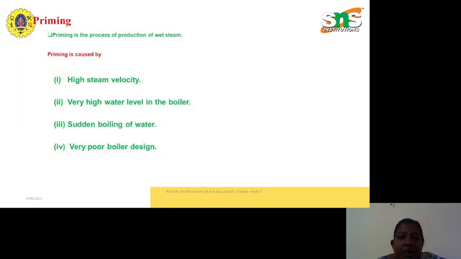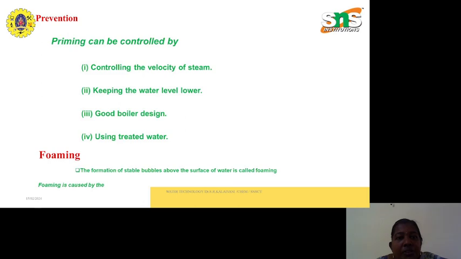First one is priming. Priming means production of wet steam. Priming is caused by high steam velocity, very high water level in boiler, sudden boiling of water, very poor boiler design. Then prevention: priming can be controlled by controlling the velocity of steam, keeping the water level lower, good boiler design. Then the last one is using treated water.